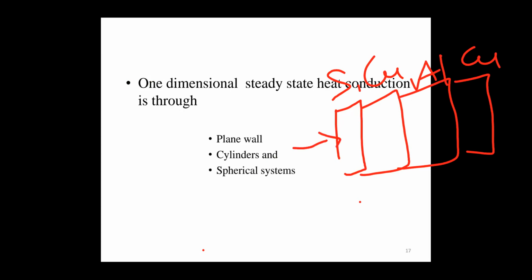The inlet temperature is given as 800 degrees Celsius, but we do not know the outlet temperature. Each metal has a different thermal conductivity.